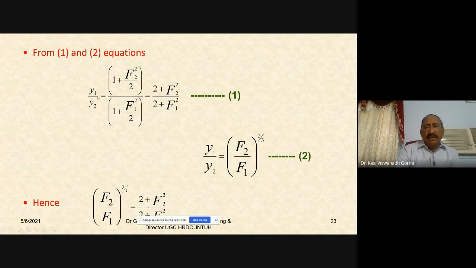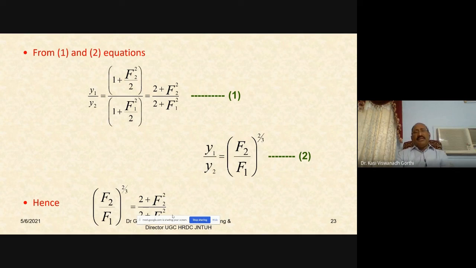Equation 1 is for y1 by y2. Equation 2 also is for y1 by y2. So from both, from 1 and 2, you will be getting F2 by F1 to the power 2 by 3 equal to 2 plus F2 square by 2 plus F1 square. So this is another problem, or derivation, relating to the Froude numbers in a rectangular channel.